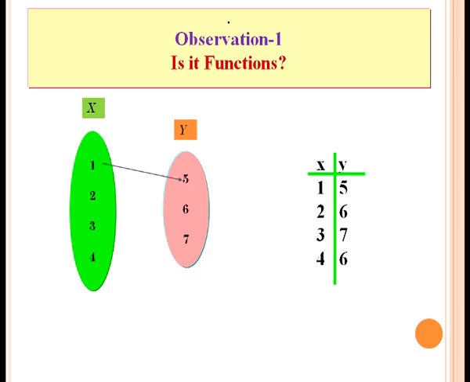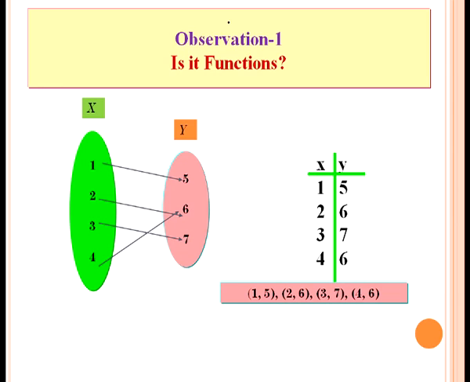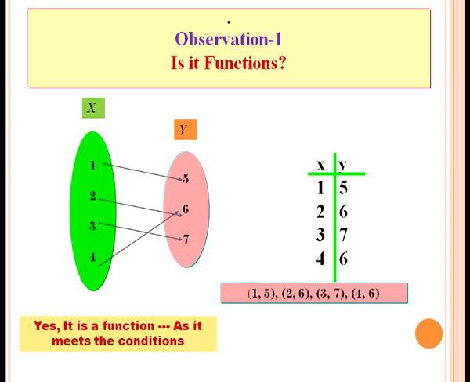The first element 1 of set X is associated with the first element of the second set, that is 5, and 2 is associated with 6, 3 is associated with 7, 4 is associated with 6. Here the ordered pairs are (1, 5), (2, 6), (3, 7), (4, 6). Yes, it is a function as it meets all the conditions. The condition is all x are assigned and each element of x has an image in set Y.